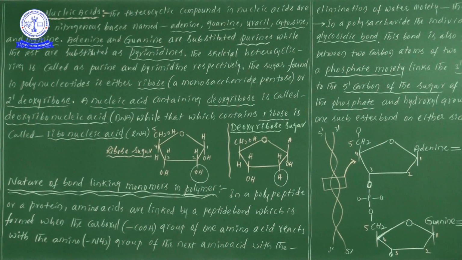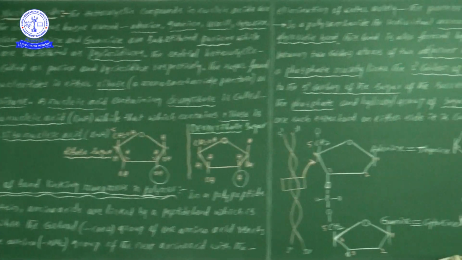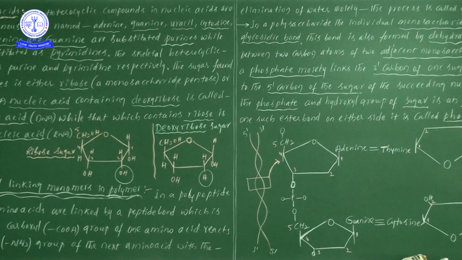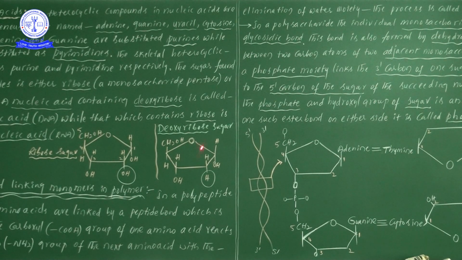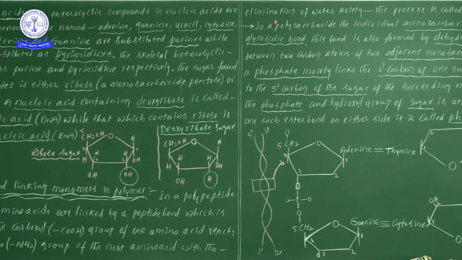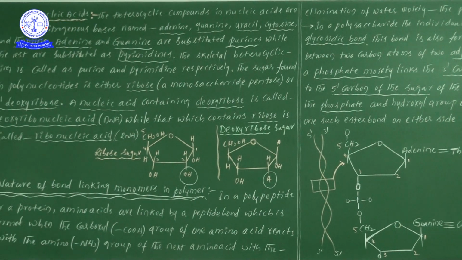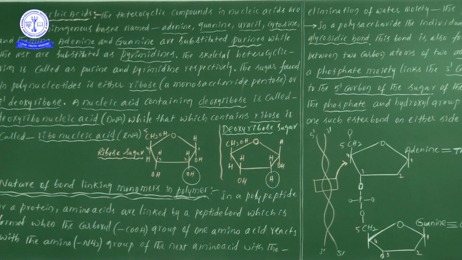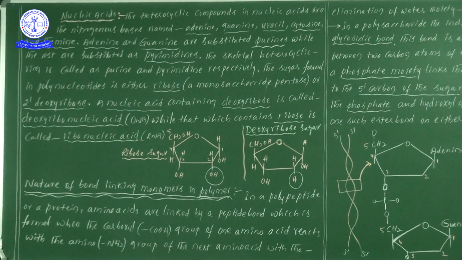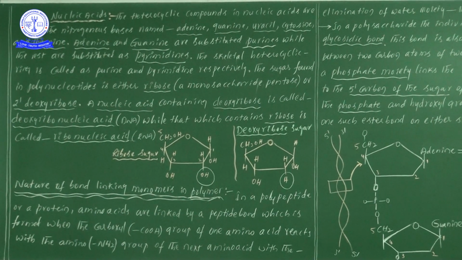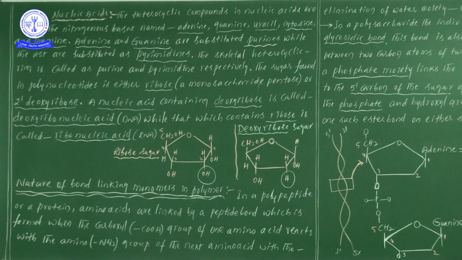Next, when this kind of process takes place, we will observe the elimination of water. Elimination of water means water must first be formed, and only then can it be eliminated from the reaction, isn't it?